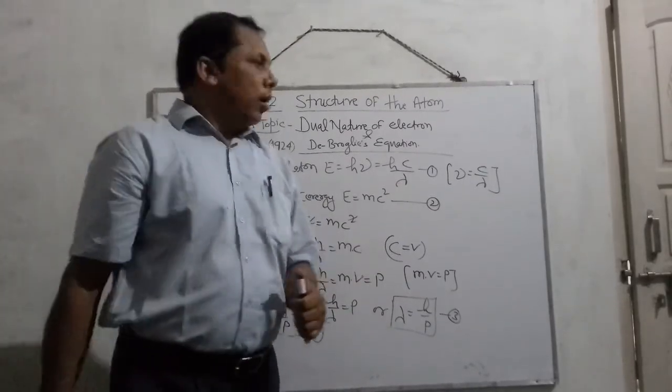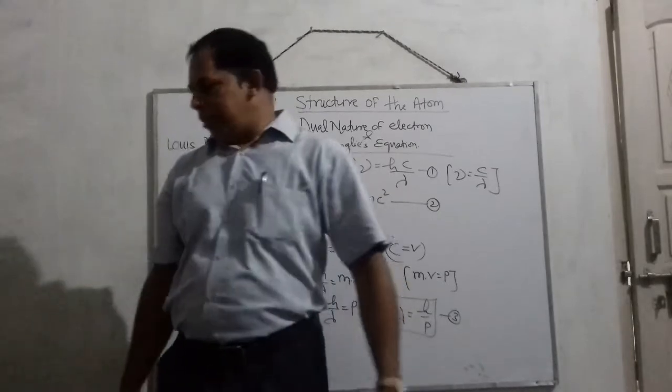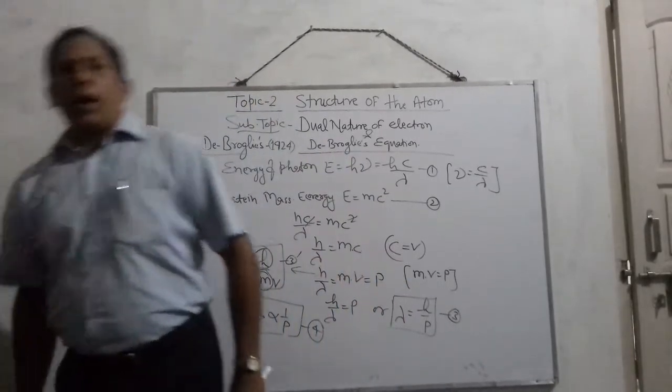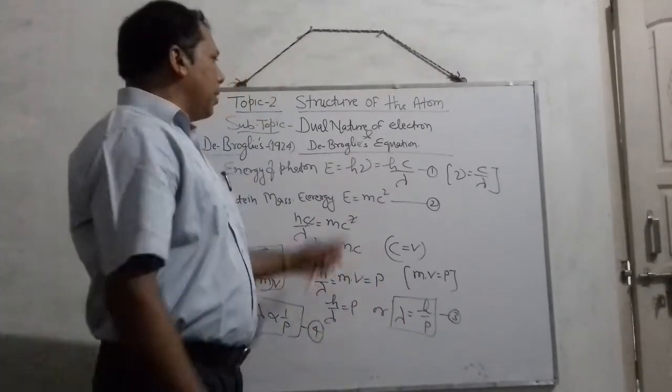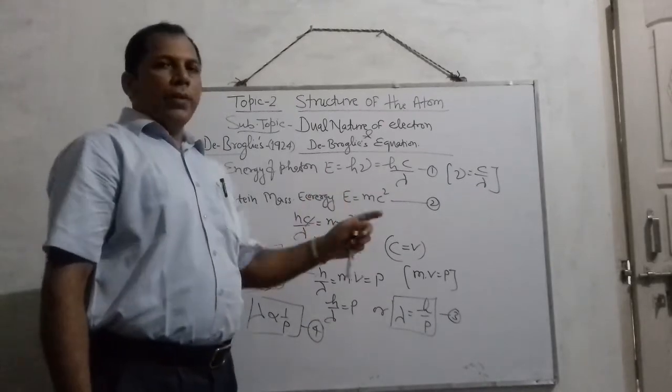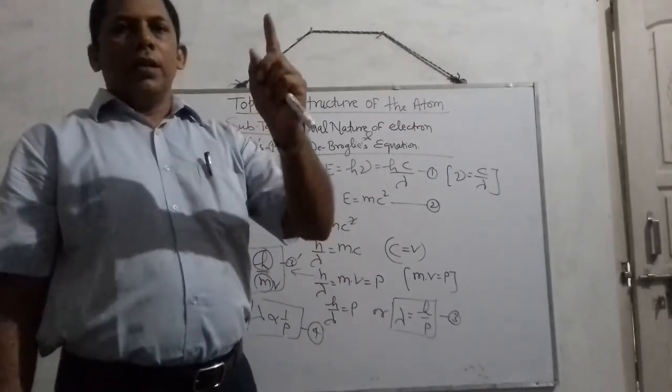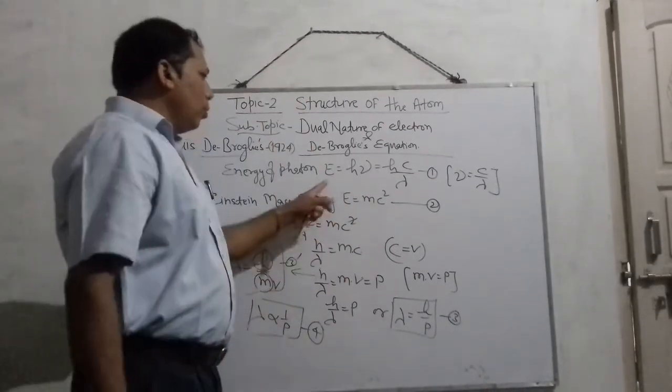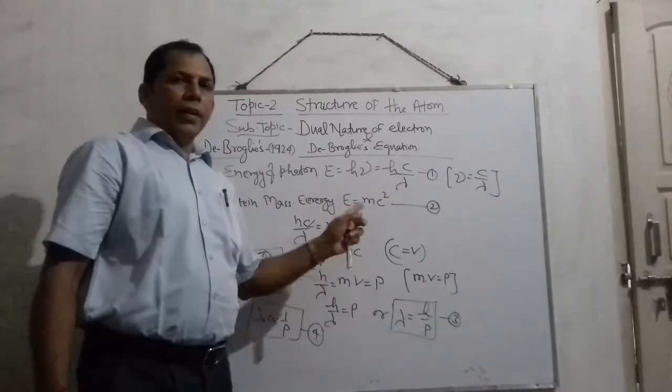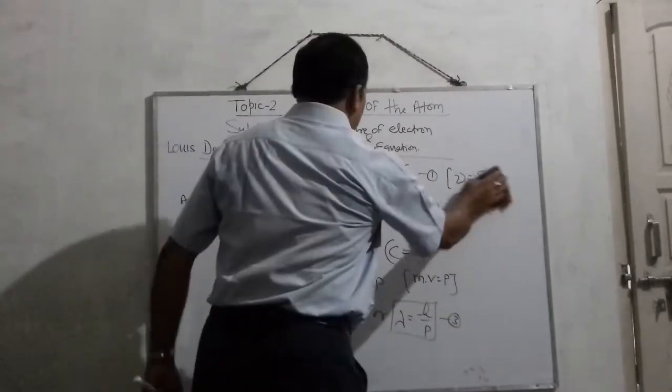Alright. Now, in the same point, you have to discuss the relationship of this de Broglie equation with kinetic energy. How can this be related with kinetic energy?